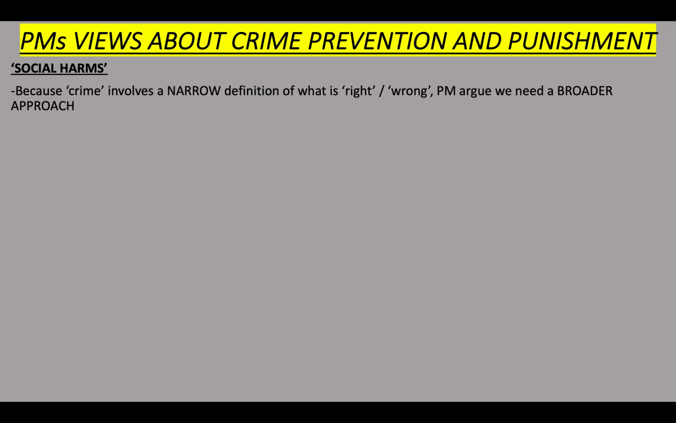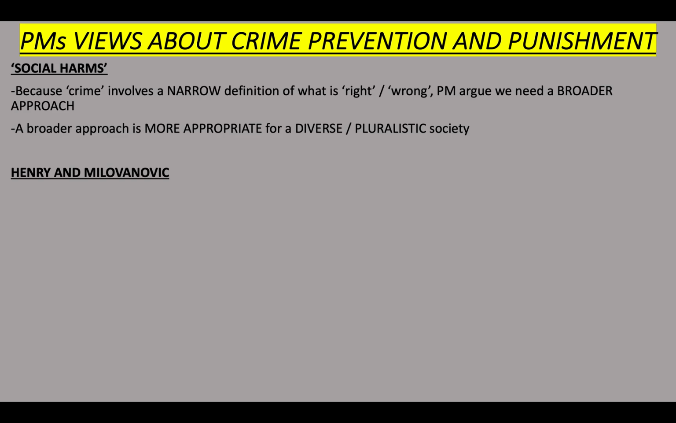So, postmodernist views about crime prevention and punishment. Social harms. Let's look at this core term. Crime involves a very narrow definition of what's right and wrong. Postmodernists argue we need a much broader approach to defining what crime is, and then having strategies to deal with crime. We need a much broader approach in a diverse, pluralistic society, according to postmodernists, which is more diverse and more pluralistic.